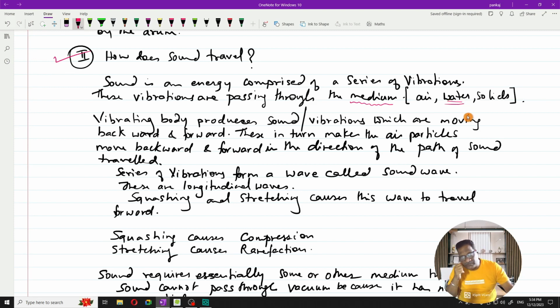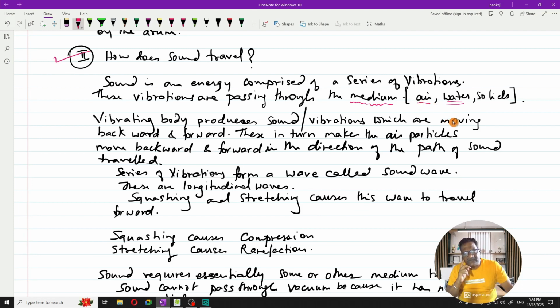The sound produced by marine animals like dolphins and whales travels through a medium which is water. Now suppose a lion is roaring, or we people are talking. When we talk, we are surrounded by air. In our case, when we talk to each other, the medium is air, isn't it?